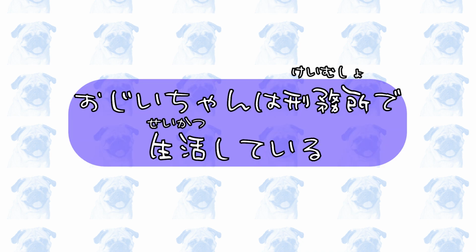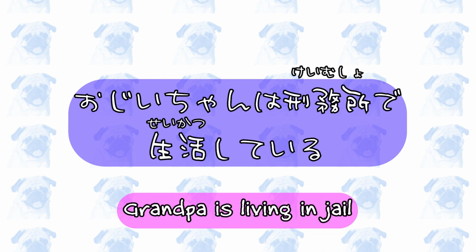おじいちゃんは刑務所で生活している。Grandpa is living in jail. In this sentence, de follows the noun 刑務所, jail. So, 刑務所 is the location in which grandpa performs the living action.